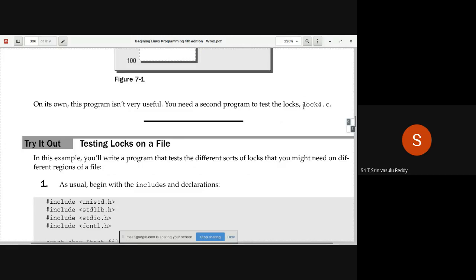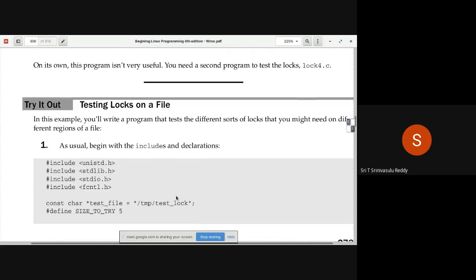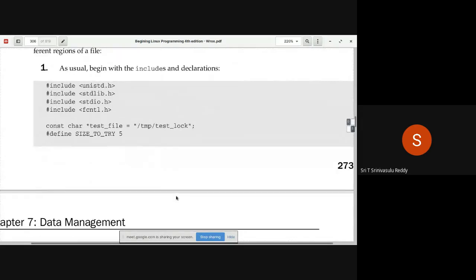The second program that you will be writing is log4.c. The previous one is log3.c. Now log4.c is going to be the following one. Here also we will be doing the same thing by and large. Let us see what it is going to do. You are including all the header files, and the test file should be the same file, /tmp/test_log, which is already created by the third file.